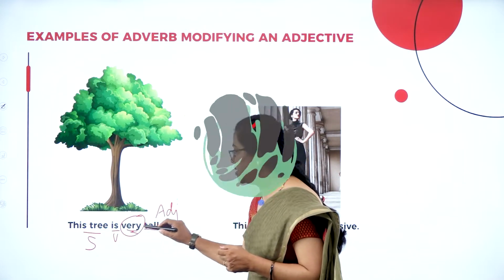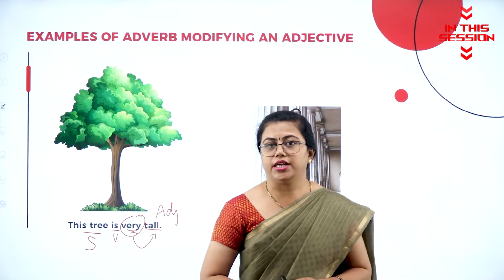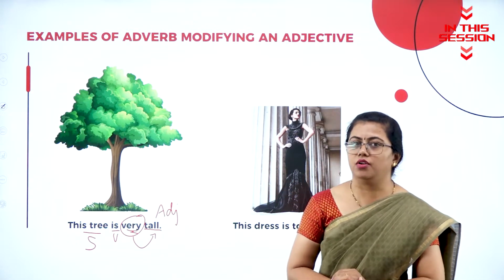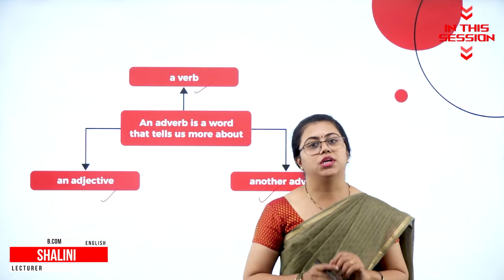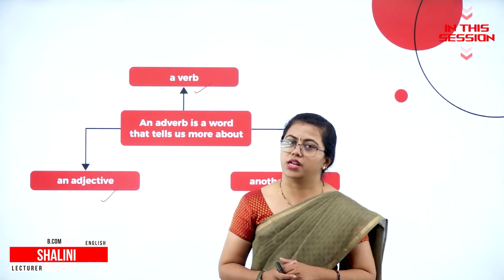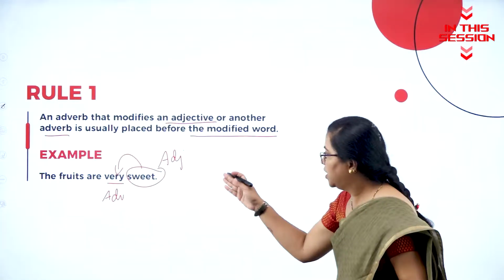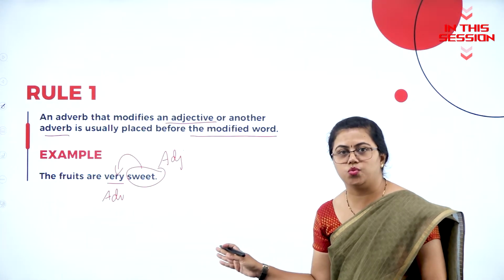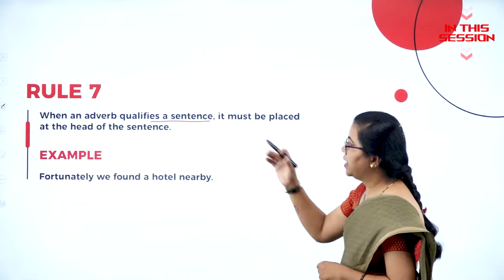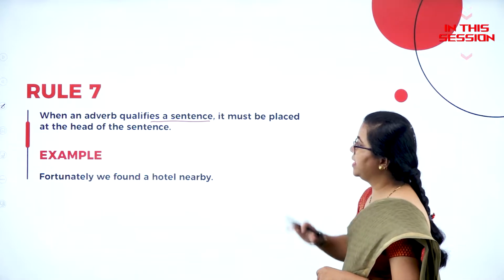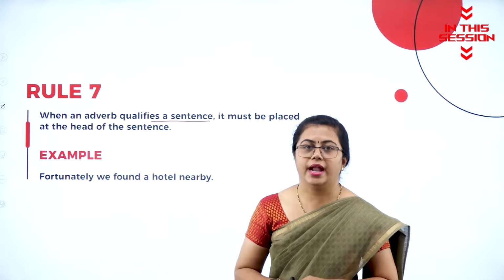This very is describing the word tall. That means it is the word that is describing the adjective. So very becomes an adverb. So the work of an adverb is to tell more about a verb. It tells more about an adjective. It also tells us more about another adverb. The word very is modifying the word sweet. Hence it is just placed before the adjective. So when an adverb qualifies the whole sentence, it must be placed at the head of the sentence. Means the sentence should begin with an adverb only.